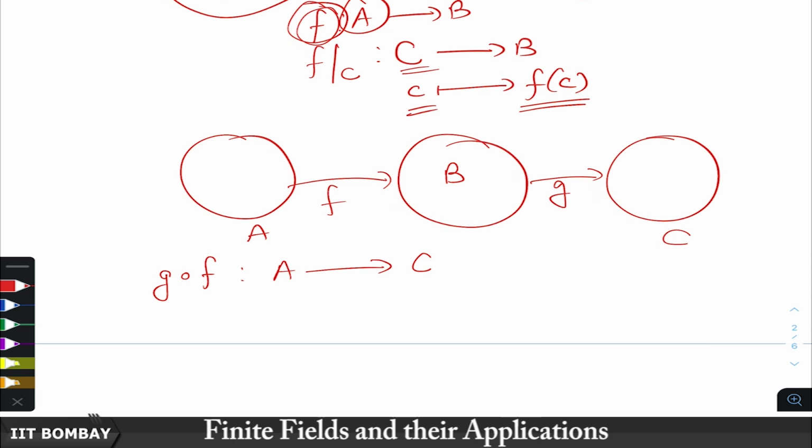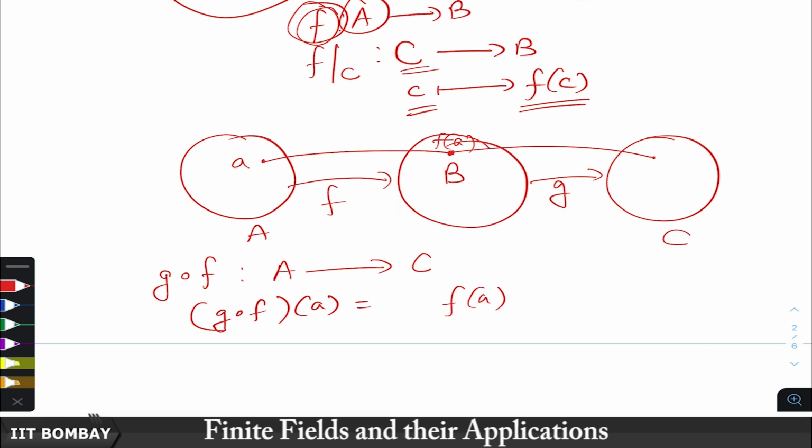How is it defined? It is basically if you take any element A, the composition G composition F, this map of A is defined as, you first take f of A, this A, you take f of A, it goes somewhere here, f of A, and then this goes somewhere here, which is by G. So, that is G of f of A. So, G of f of A, this is the definition of the map composition G composition F.